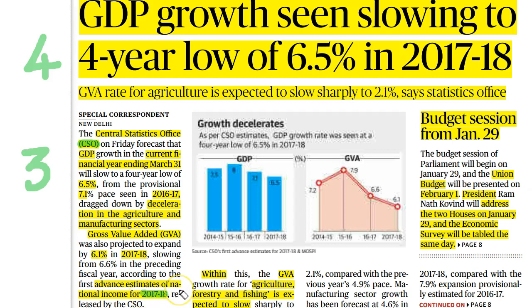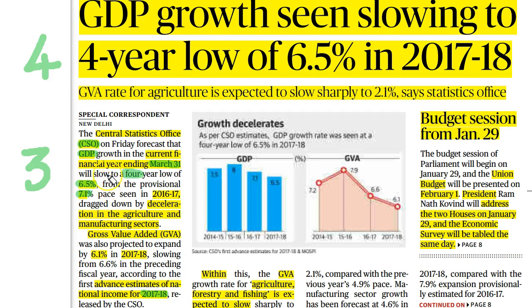In this estimate, it has been found that the gross domestic product of India in the financial year ending on March 31 is recorded at a 4-year low of only 6.5%. Earlier, for the financial year 2016 to 2017, the gross domestic product was recorded at 7.1%. So, there is a reduction in the GDP.